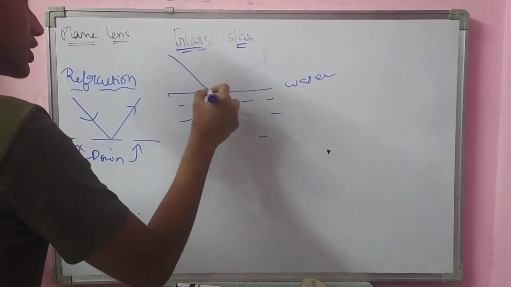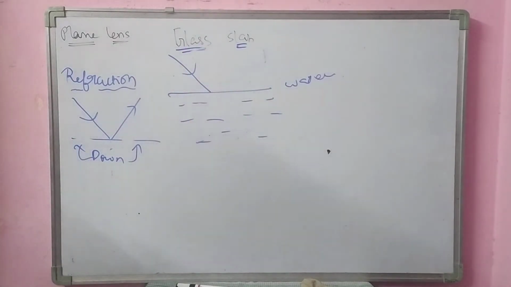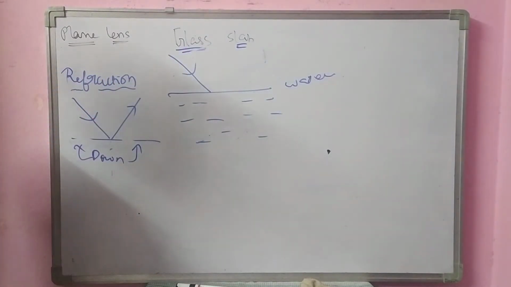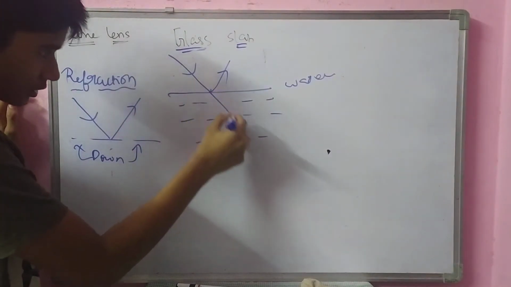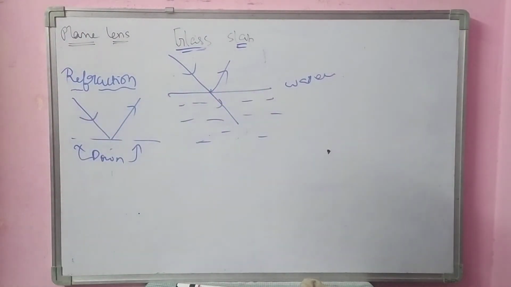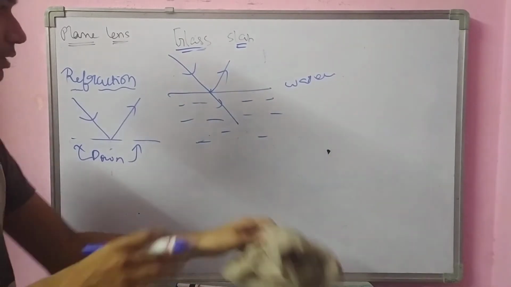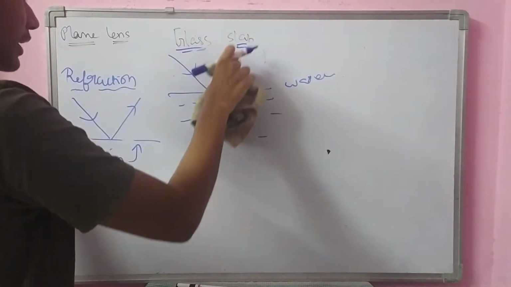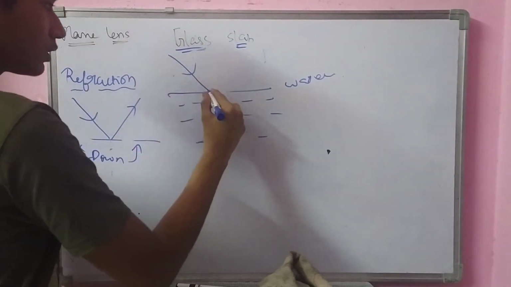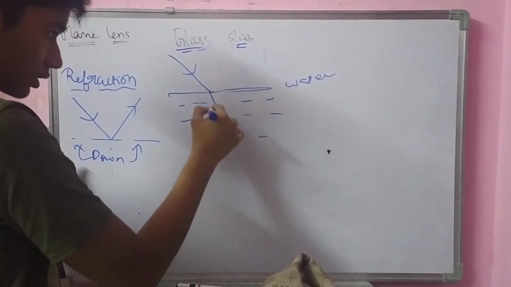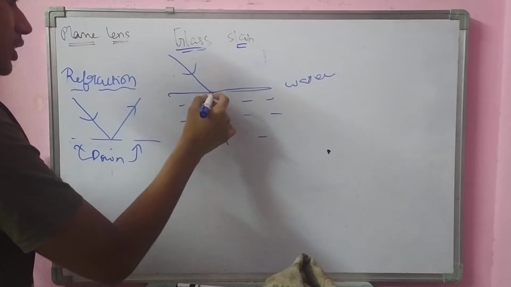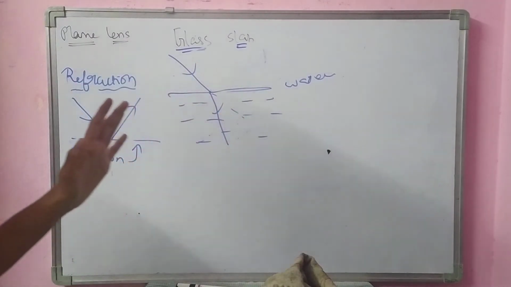Now I am taking a light ray. This light ray will reflect or will go inside? It will do both, but we will discuss that later. Because the light can enter into water, it goes through some disturbance, but enters into water.